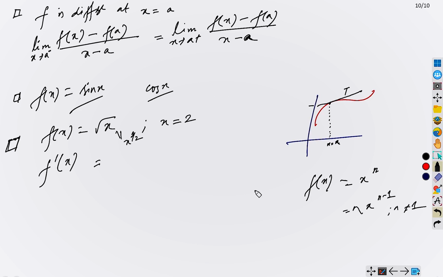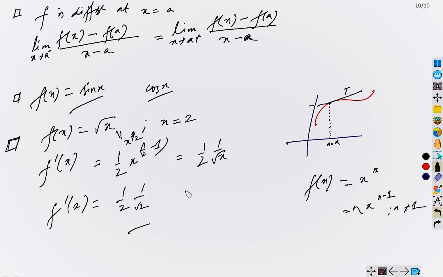If I differentiate this, the formula gives half x^(half minus 1). Yes? So here we obtain 1 by 2 square root of x. So the slope of the tangent at x equal to 2 is given by f'(2), which is 1 by 2 square root 2. Similarly, you can also evaluate the slope of the tangent at x equal 3, x equal 4.